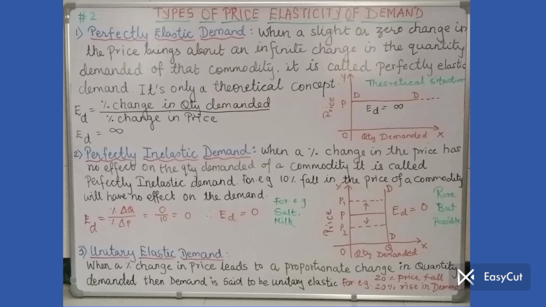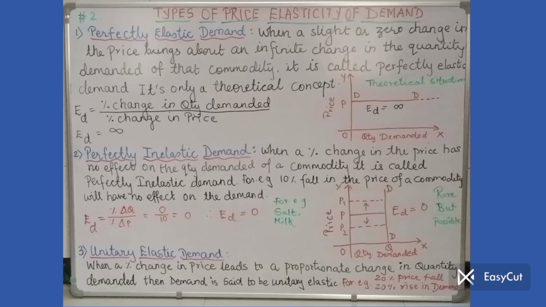And here the right example is salt. I hope you understand the point yourself. Salt, we use it in a required quantity only. Whatever may be the price of salt, price of salt may rise, price of salt may fall, but still we have to use it, and we do use it in the required certain amount only. So the price change does not carry any effect on the demand of salt, and hence salt is the example of perfectly inelastic demand. That means totally non-responsive demand or non-changeable demand, whatever may be the price.